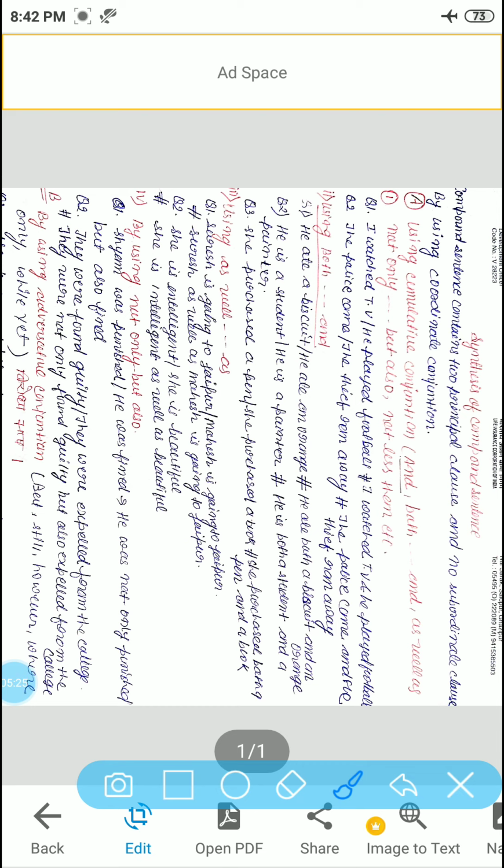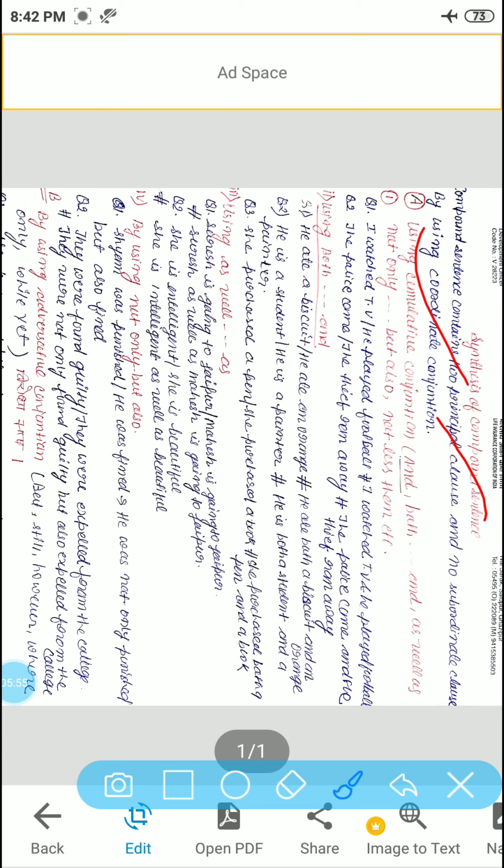The rule says that by using coordinate conjunction, we can make a compound sentence. How? There are so many coordinate conjunctions. By using those, we can make a new compound sentence. A few are given over here. For example, using cumulative conjunction.